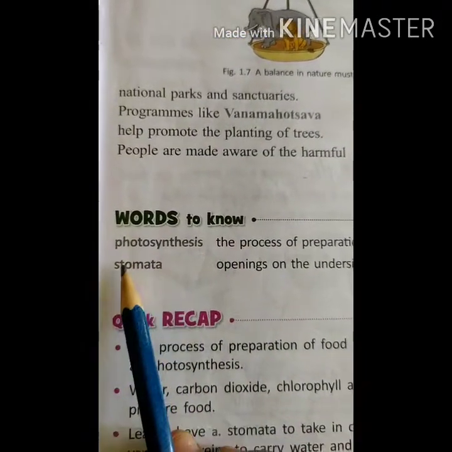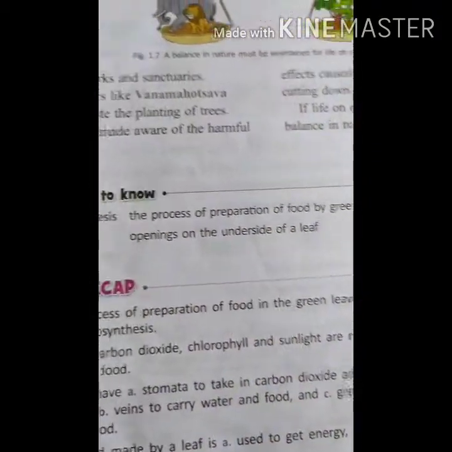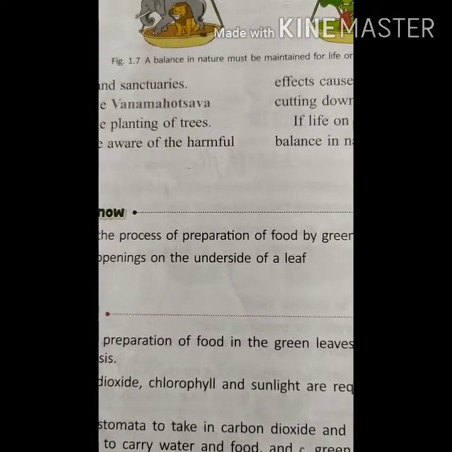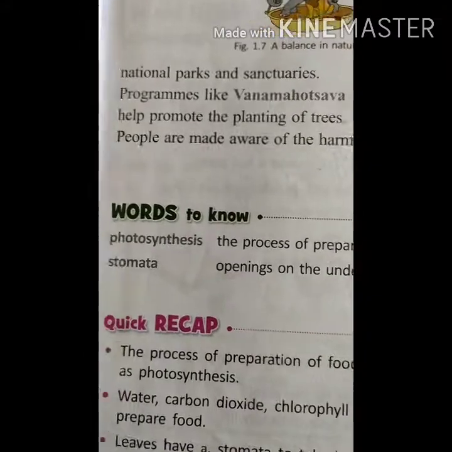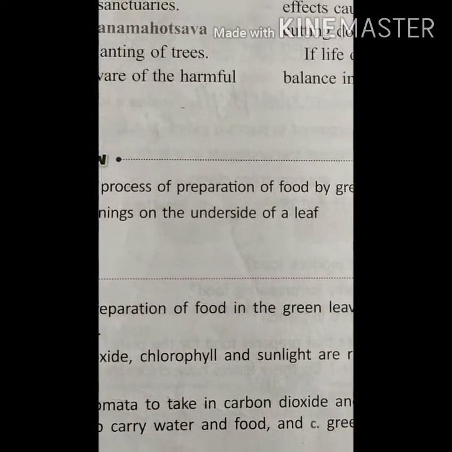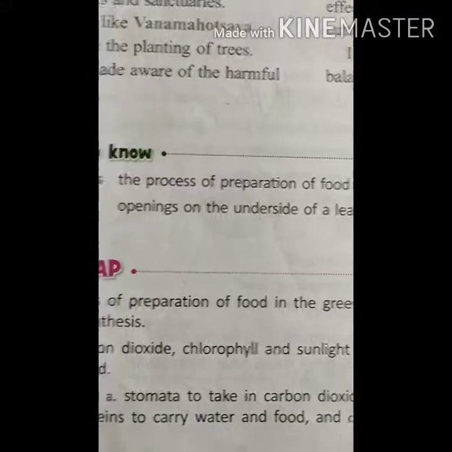Photosynthesis. Words to know. Photosynthesis means a process of preparation of food by green leaves of plants. You have to learn this. What is stomata? Openings on the underside of the leaves. On the underside of the leaf there are so many stomata that help in the exchange of gases.